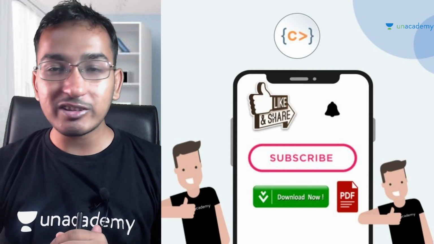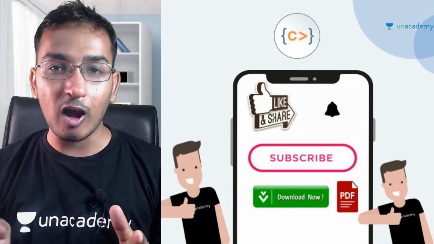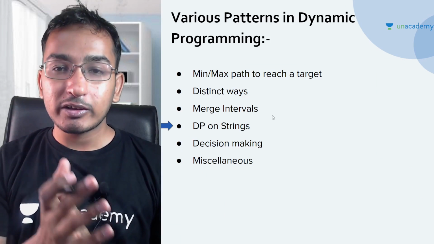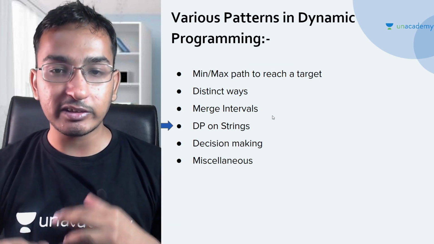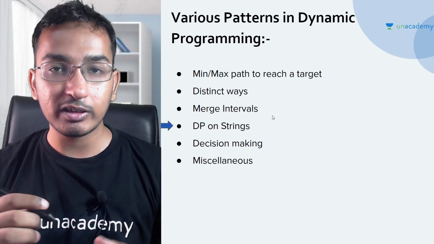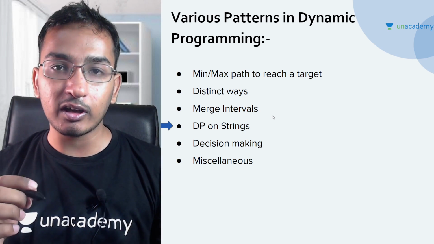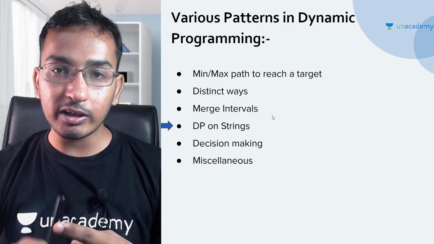Okay guys, so let's jump into today's concept, that is DP on strings. How are you going to apply dynamic programming on strings? We have already watched some of the patterns, that is distinct ways, minimum/maximum path to reach the target, and merge intervals. I am again saying, guys, these are patterns which are not interrelated with each other. The only interrelated lecture is the introduction part.